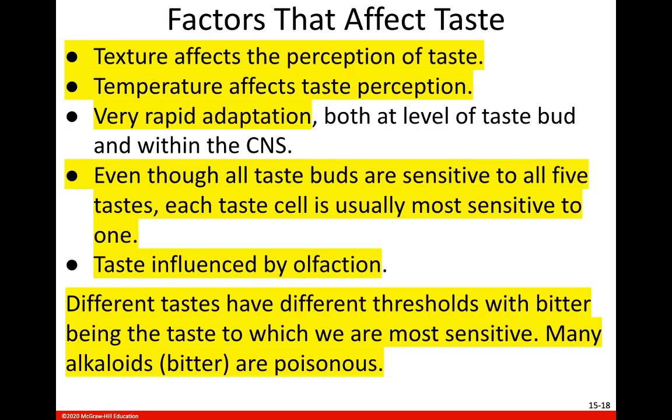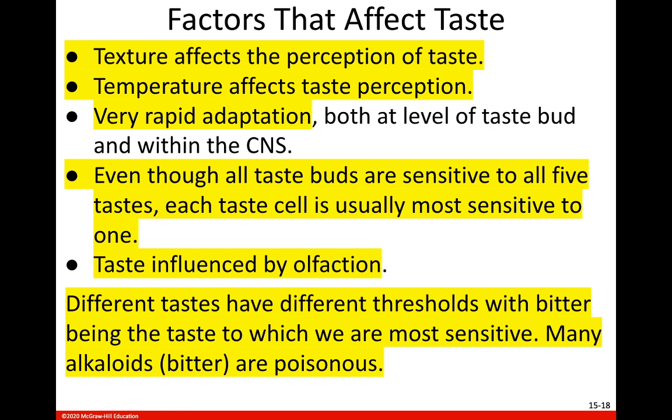There are things that affect taste. One thing that affects our perception of taste is texture. Another is temperature. I know, for example, I think about sweet tea. Sweet tea tastes different when it's hot than it does when it's cold. There's some things that we would rather have cold because they taste better. Other things we'd rather have warm because they taste better. So temperature affects our perception of taste.